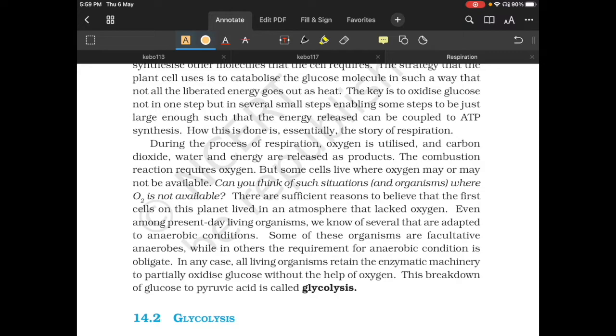Some of these organisms are facultative anaerobes. That is, they can live only... They do all the stuff only without oxygen. They have to be anaerobic. That is what is obligate anaerobe. So some are obligate anaerobes.